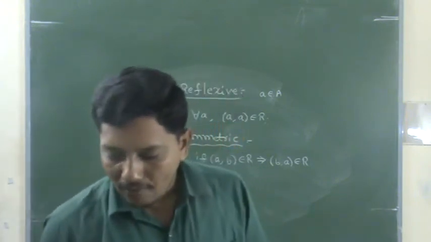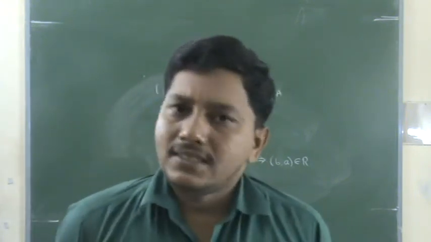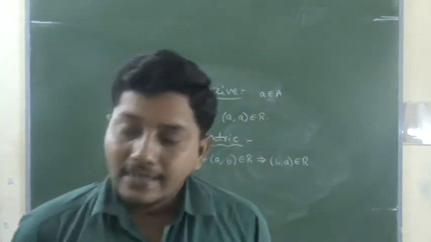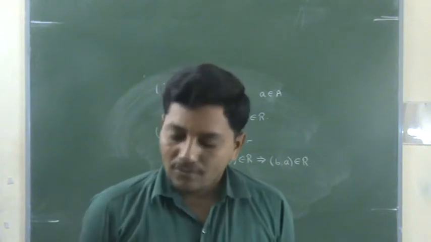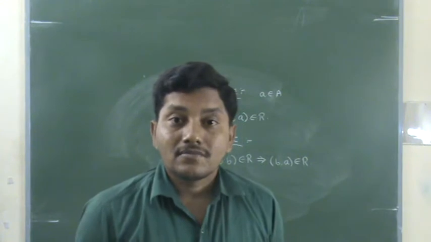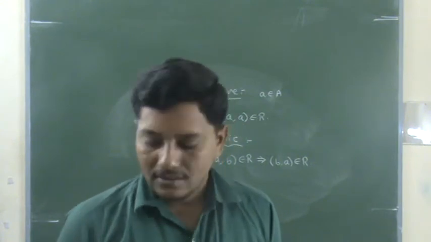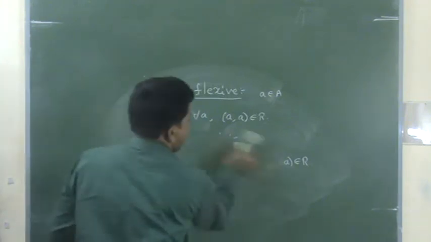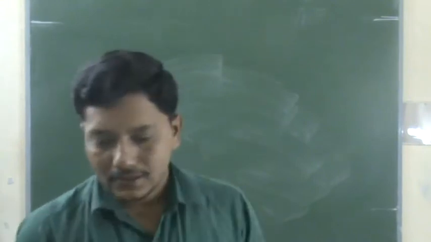Check with an example of R3. 1 comma 1 is there, again 1 comma 1 is there, right? 1 comma 2 is there, again 2 comma 1 is there. So R3 is symmetric. Okay?